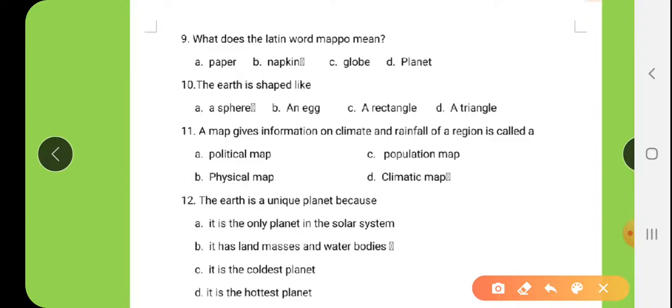What does the Latin word mappa mean? Napkin. The earth is shaped like a sphere. A map that gives information on climate and rainfall is a climatic map. The earth is unique because it has land masses and water bodies. Have you done it?